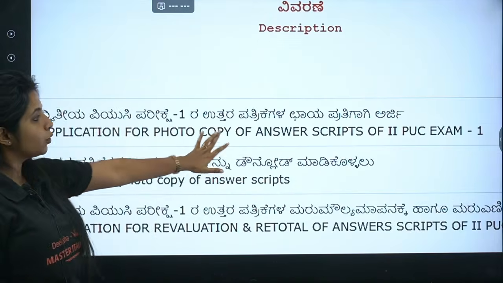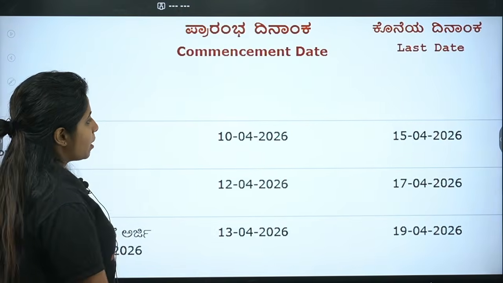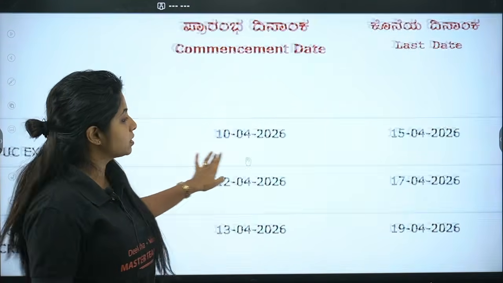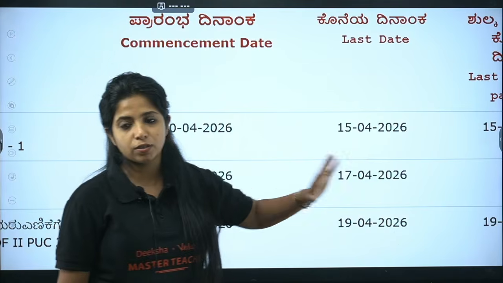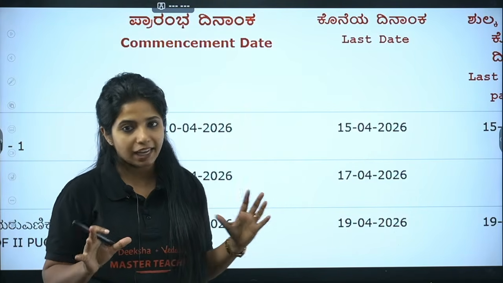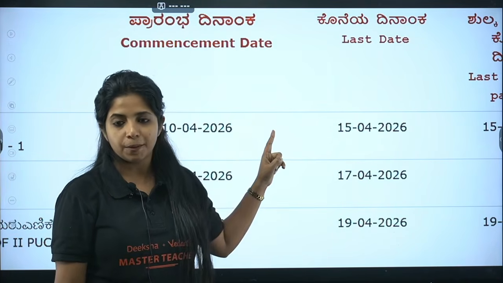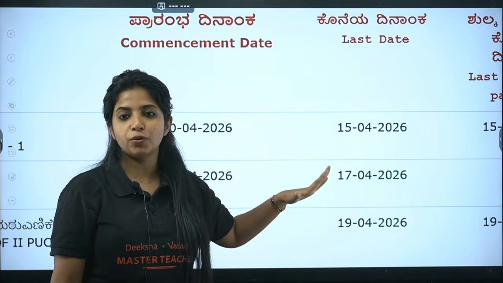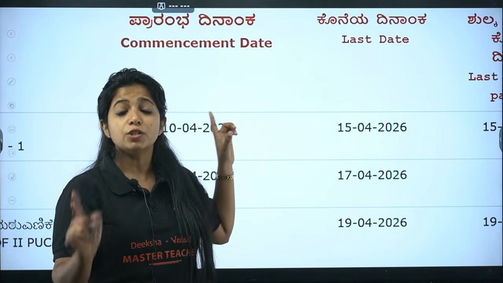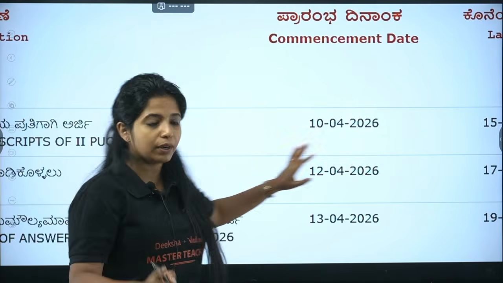So, application for photocopy of the answer scripts is from 10th of April 2026 until 15th of April 2026. That means we just have few days left for applying for photocopies. And I told you, this is the first step. After doing this only, you are going to go ahead with re-evaluation or recounting. So, if you are planning to do so, make sure you do it very, very quick.